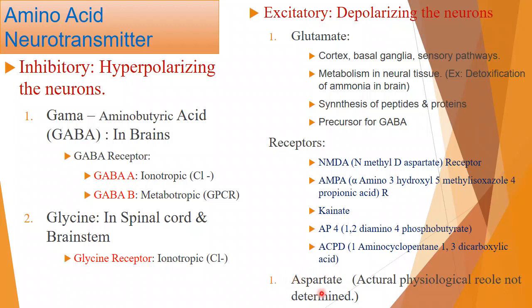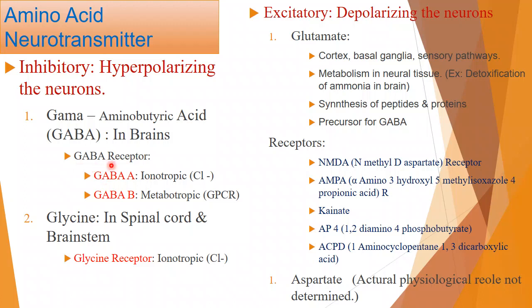Inside our brain there is a balancing of both inhibitory as well as excitatory neurotransmitters. That is why our brain can function well. Our brains are neither hyperactivated nor depressed. Everything is balanced. For this gamma aminobutyric acid, we have two kinds of receptors. One is the GABA A receptor, second one is the GABA B receptor. That means gamma aminobutyric acid can bind with either GABA A or GABA B.